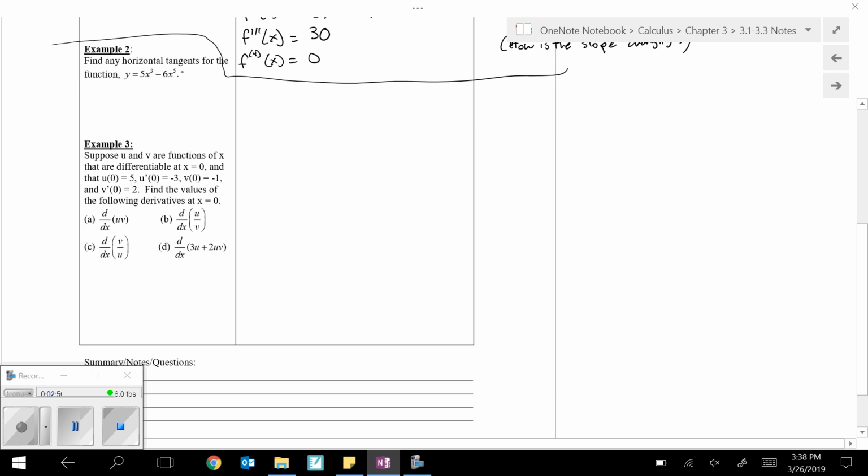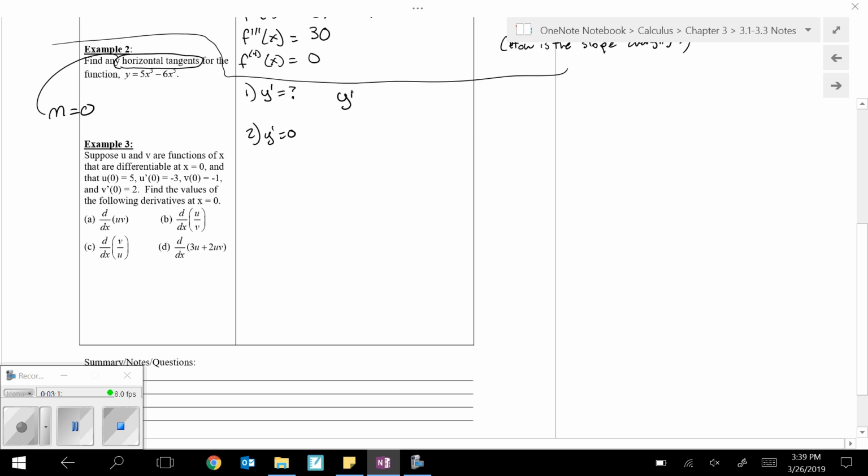Find any horizontal tangents for the function y equals this stuff. So horizontal tangents, that's what my eye is drawn to. The slope of a horizontal line is 0. So what I'm going to do first is find the derivative, and then I'm going to set it equal to 0. So let's do that.